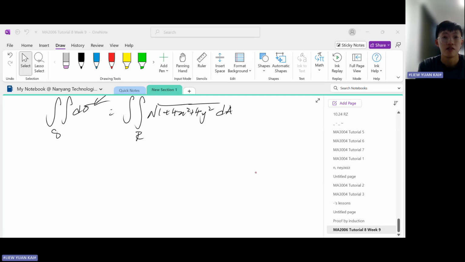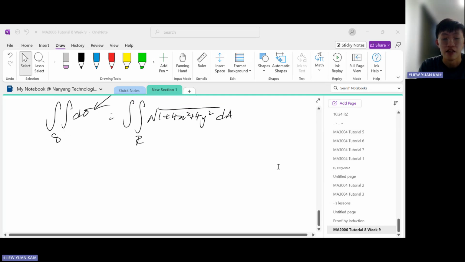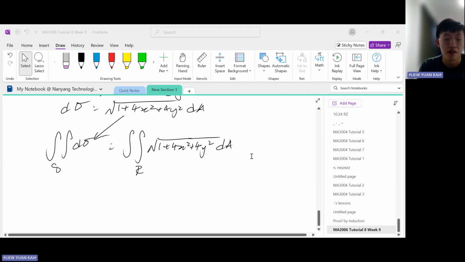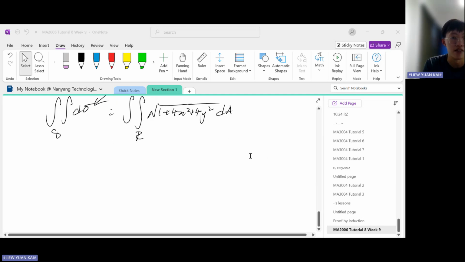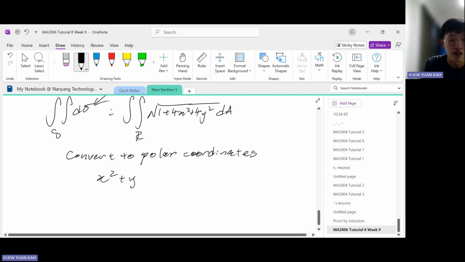So since the region R is circular, we need to convert this to polar coordinate system. It's more appropriate to convert this to polar coordinates. So you must remember in polar coordinate system, x squared plus y squared is equal to r squared.